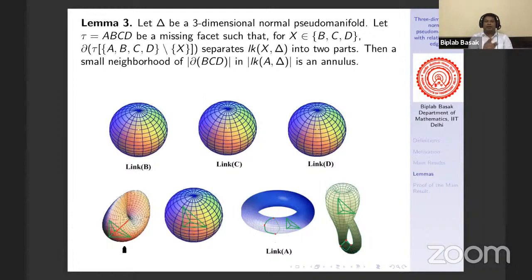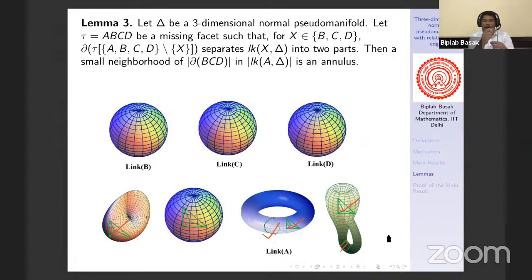That means link of A is also separated into two parts by the missing triangle. And if link of A is sphere, then we do not have any other option. All cycles are contractible and all cycles separate into two parts, right? Now, if link of A is torus or Klein bottle, then we have two options. Either the cycle is this type, this or this. Now, in this case, the cycle is contractible and link of A is separated into two parts by the missing triangle.